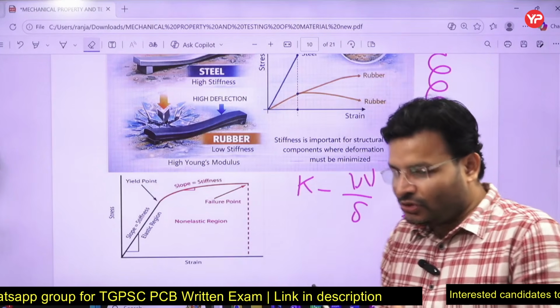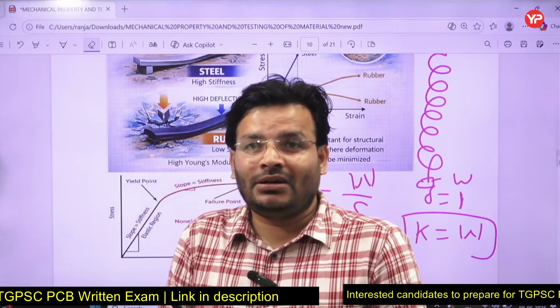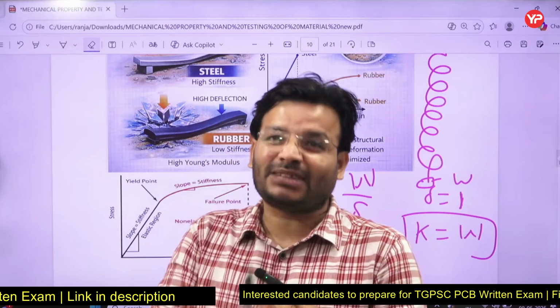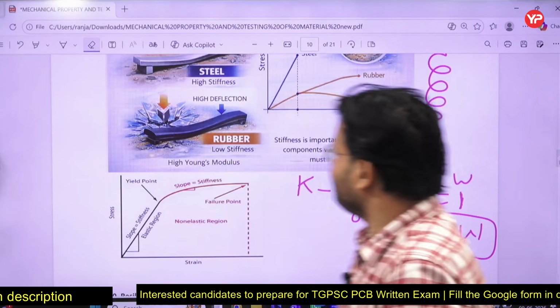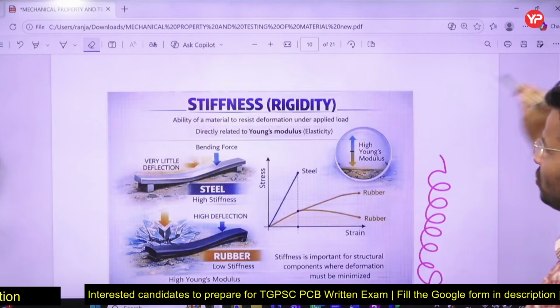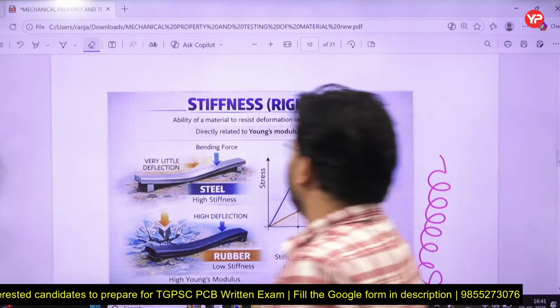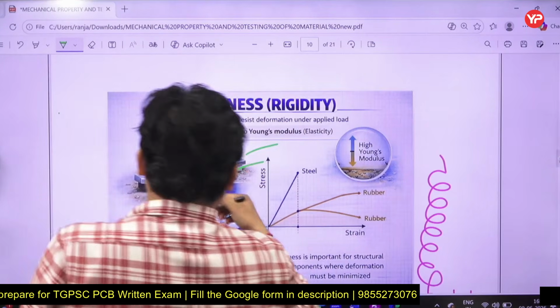So where you require less deflection, use a material having high stiffness. Clear on that point? So, clearly mentioned: resisting deformation under the applied load is directly related to Young's modulus. Yes, right.